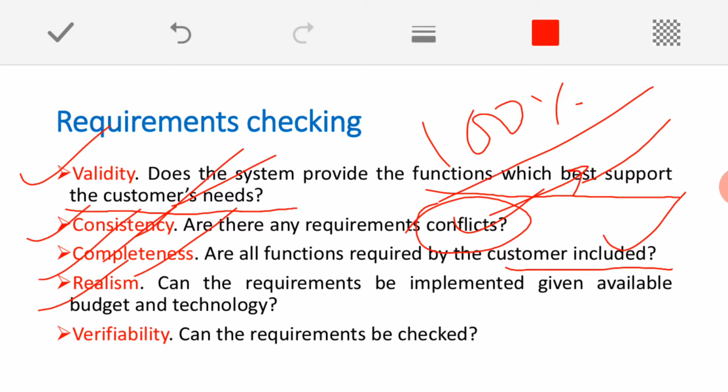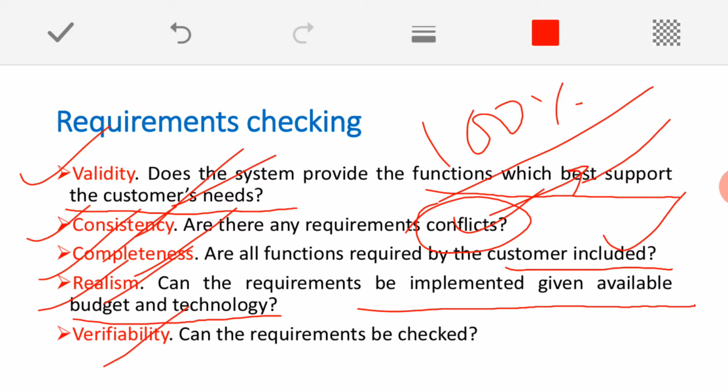Another important check is that every requirement should be realistic, meaning we check for realism. Realism means: can the requirements be implemented within the given budget and technology? Our requirement definition should not be such that it cannot be implemented or the technology may not be available. We cannot define requirements like that. It should be implementable within the budget with the available technology. That is called being realistic.